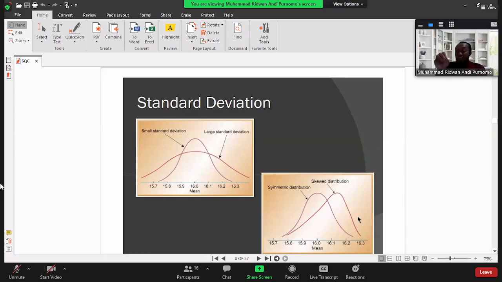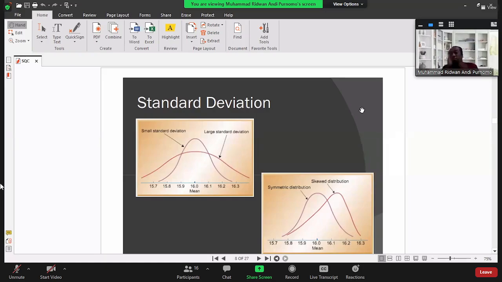And the second product is, let's say, 399 ml. The third product is 401 ml. The fourth product is 400 again. The fifth product is, let's say, 398. So if it is like this, the variation of the product is very small, but it has already shifted from the target.